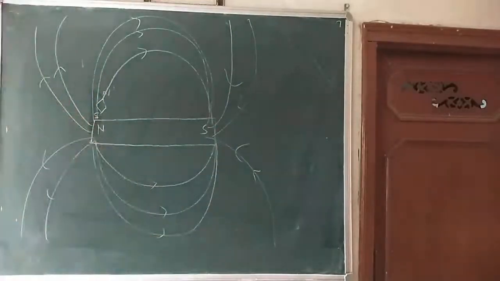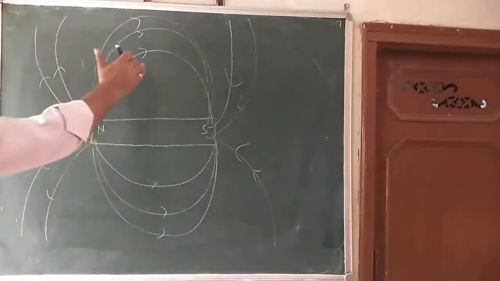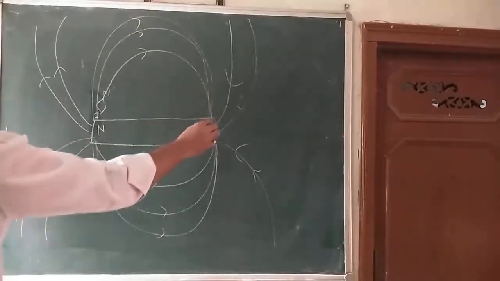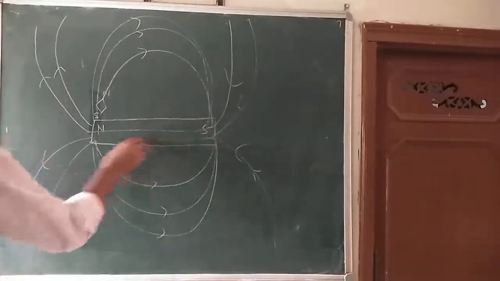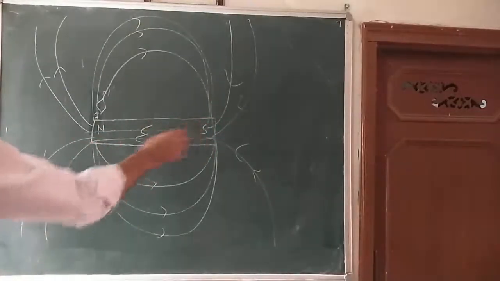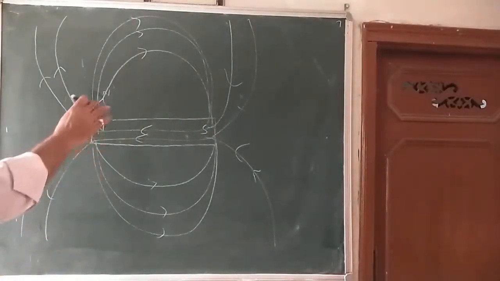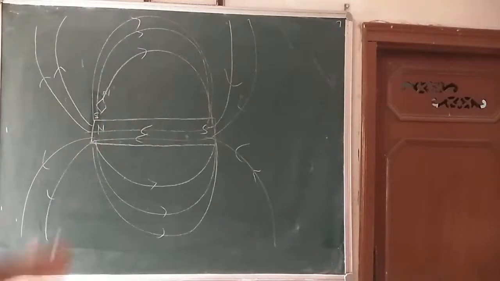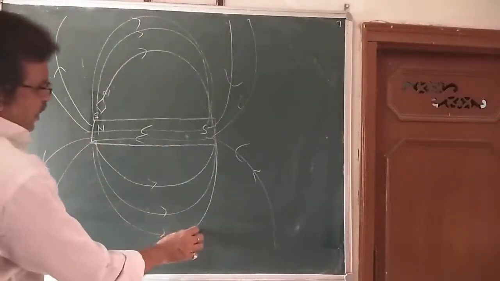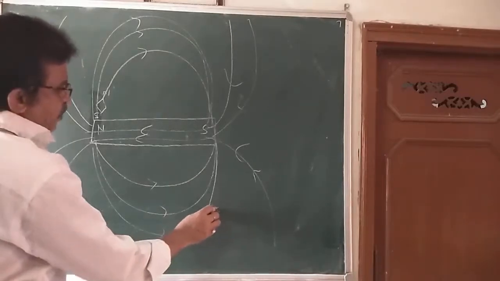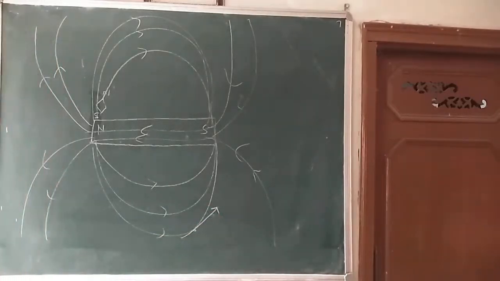So what are we observing? The magnetic field lines outside the bar magnet go from north to south, while inside the bar magnet it is something like this, south pole to north pole. So magnetic field lines due to a bar magnet, this type of curve will be there. And if you draw a tangent at any point of that magnetic field line, that gives the direction of the magnetic field.